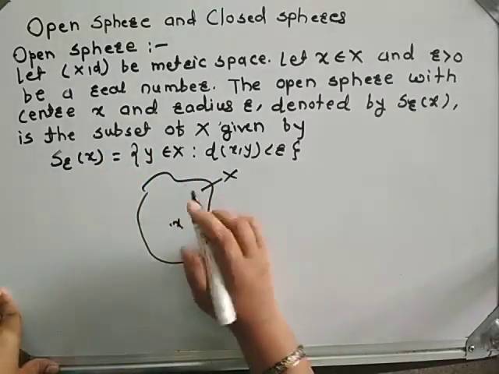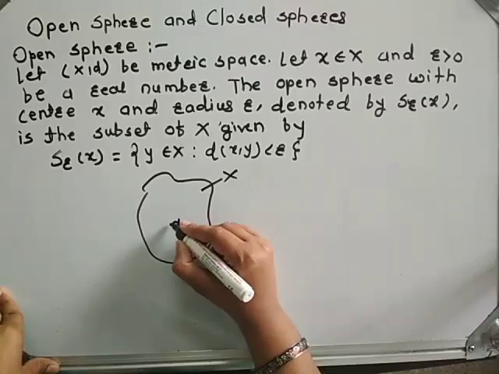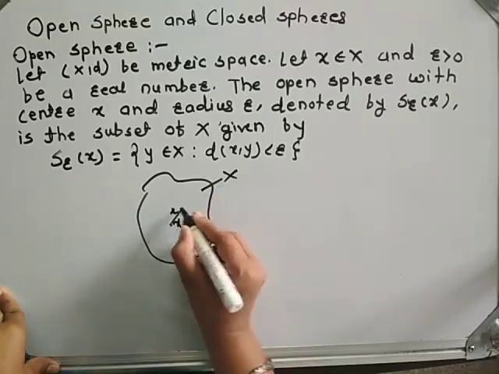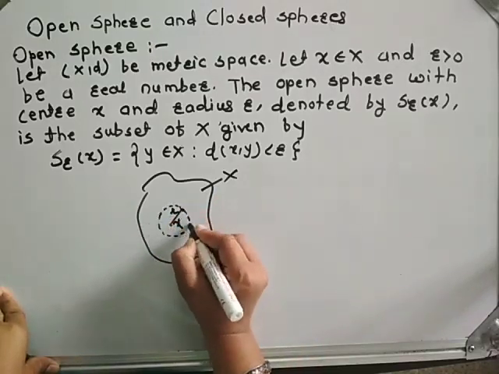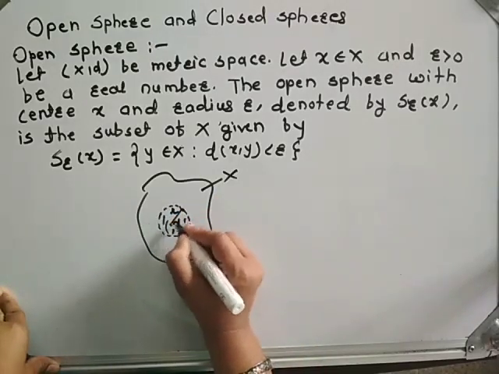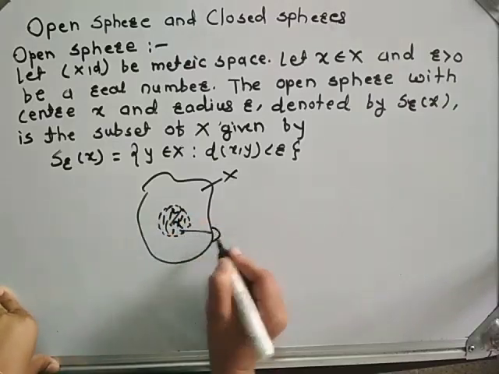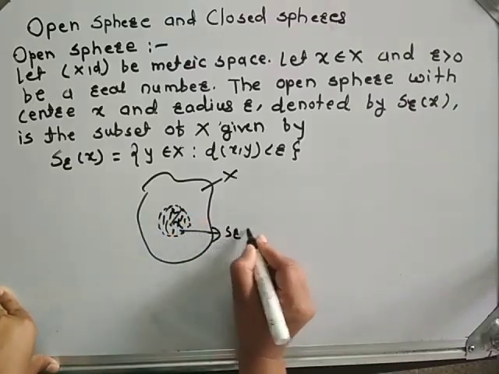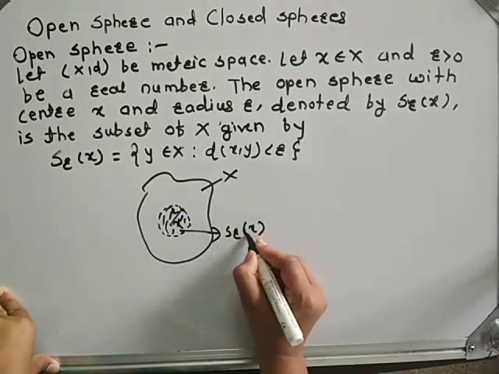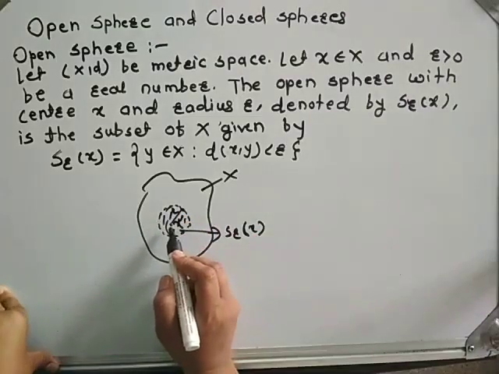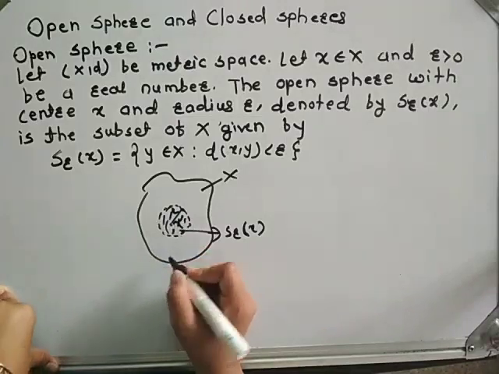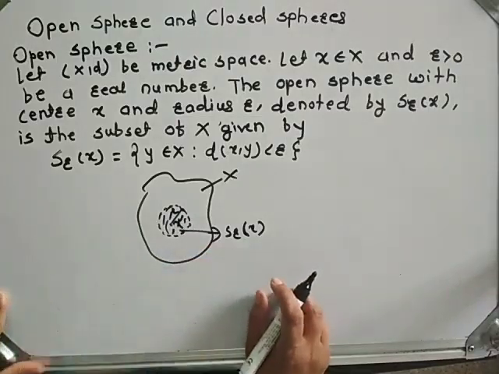Choose a radius r and draw a sphere. This interior region denotes the open sphere S_r(x) with center x and radius r.